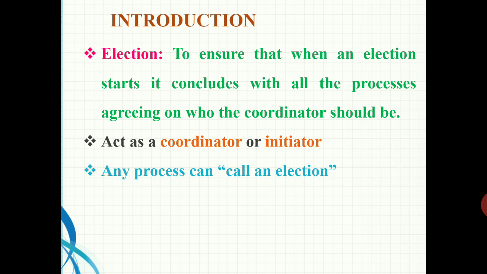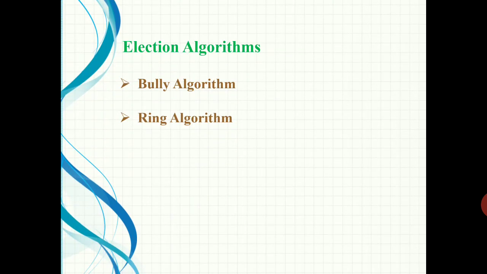We can see some of the election algorithms in the distributed system. We mainly focus on two election algorithms, that is the Bully algorithm and the ring algorithm. Today we are going to discuss only the Bully algorithm.